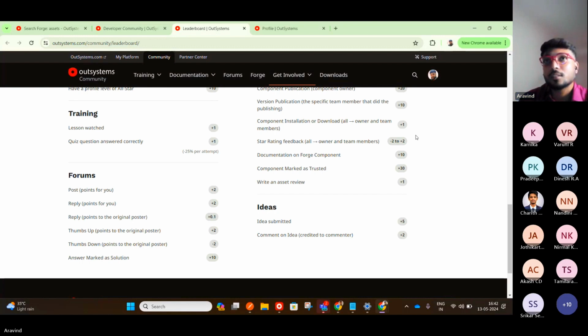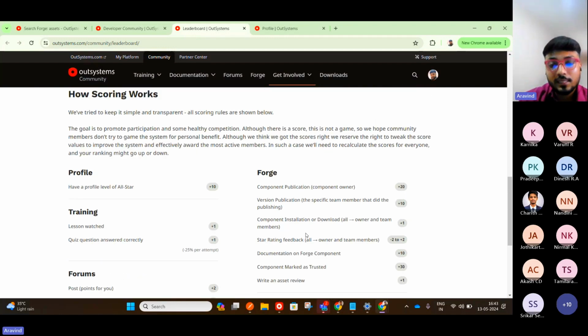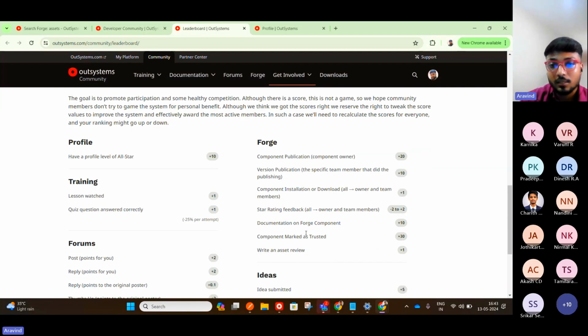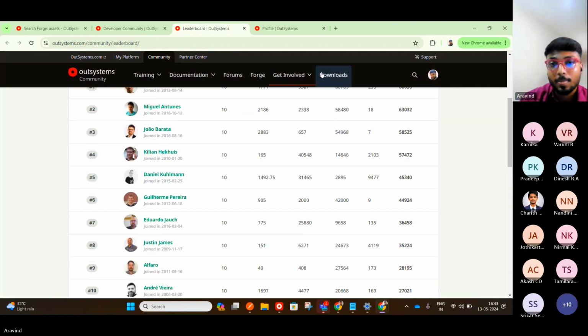And then, there are Champions and MVPs who will handle the ideas. They will refine the ideas, checking whether it is already created or is a unique idea. Based on that, they will refine things, and then it will be considered as a new idea. And if any comment happens on your idea, that will get 2 points. So this is the pointing system that OutSystems fully covers. You can go through these things and improve your community participation.